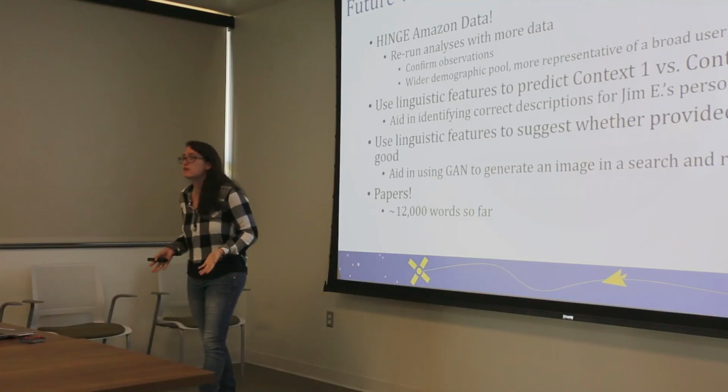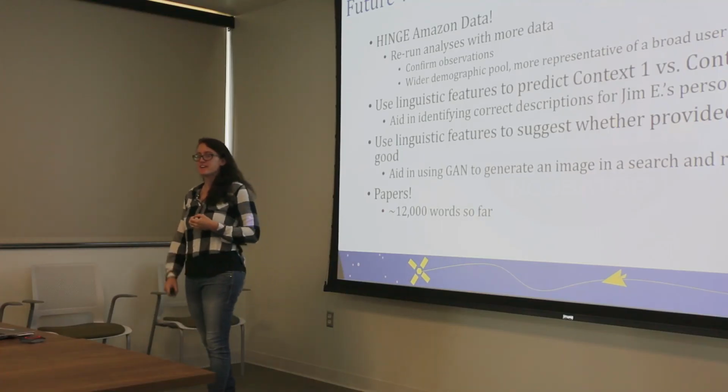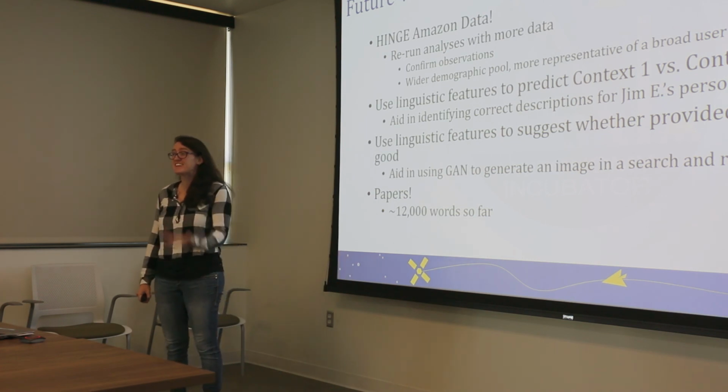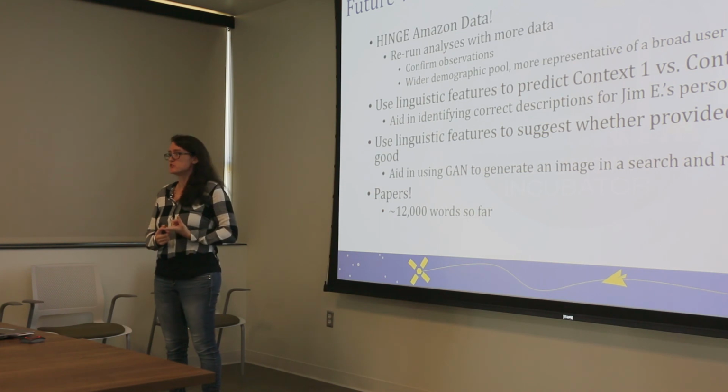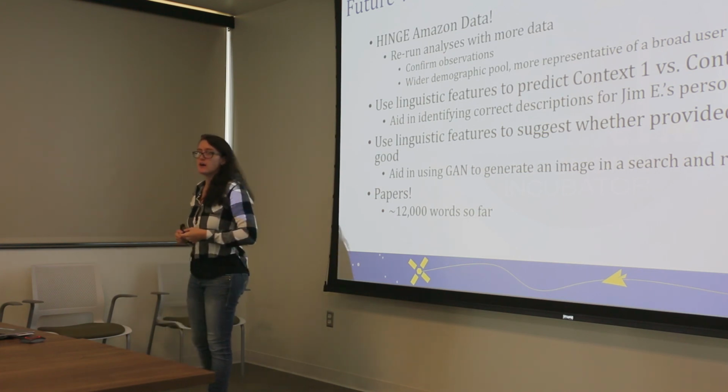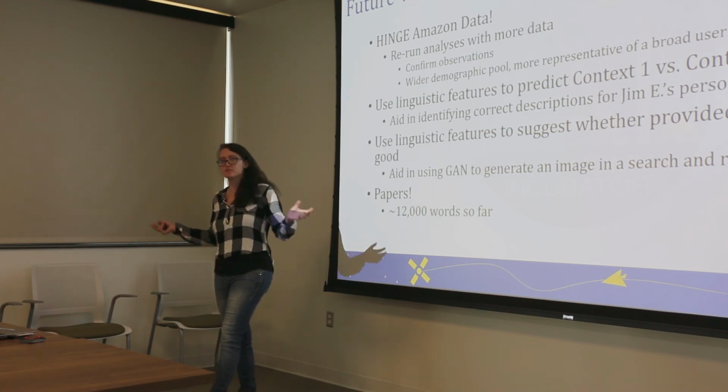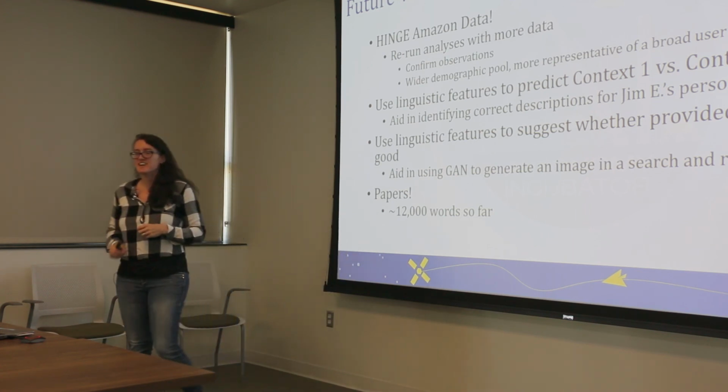53 users is not enough. Lisa is going to be running an Amazon Mechanical Turk task to get us more data so we can rerun these analyses, make sure that all of the observations we've made are correct, that they work for more data points, and also widen our demographic pool so it's not localized to Hampton, Virginia.